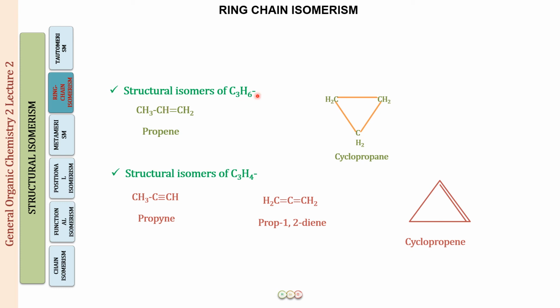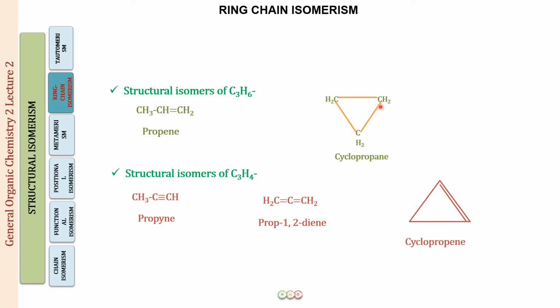But similarly, let us talk about this one also. This structure propyne and prop-1,2-diene, there is a triple bond present, and the functional group over here is a double bond. So this is functional isomerism. Similarly, this is a cyclic structure. This is a straight structure. So this is also going to have different properties. And if you look at this, this is a triple bond and this is a double bond. Again, there is a difference in the functional group. So these three are also going to be functional isomers of each other.